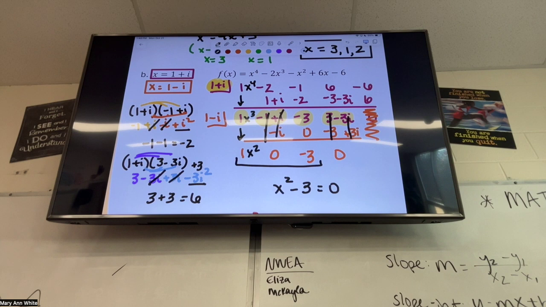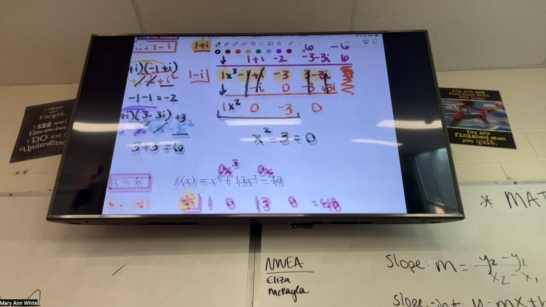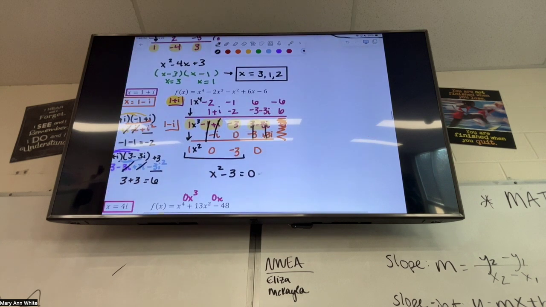Good questions. And then just like the last one, I can set that equal to zero, and I'm actually gonna do it over here, so I've got a little bit more clean work. Add that 3 to both sides like we just did, square root both sides like we just did, and then we remember that when we square root, we get plus or minus √3.